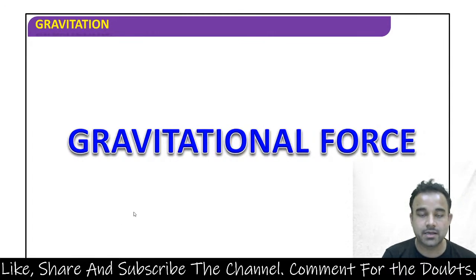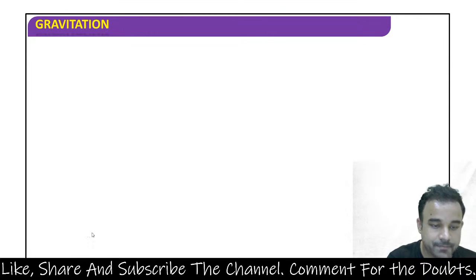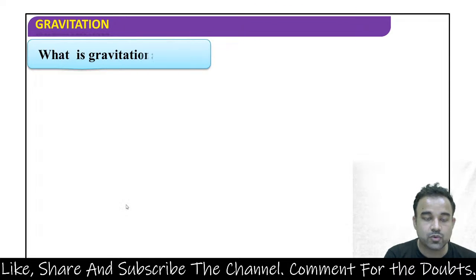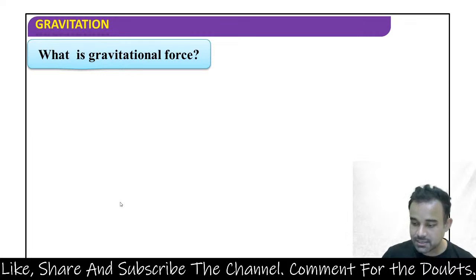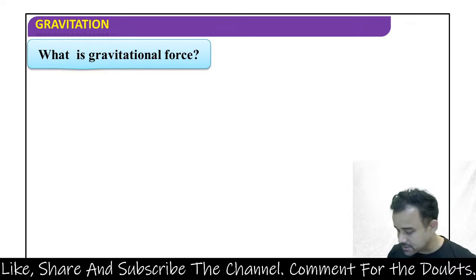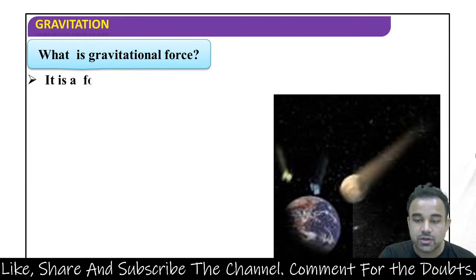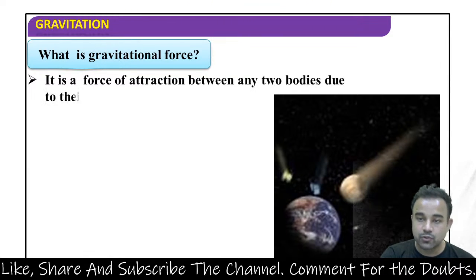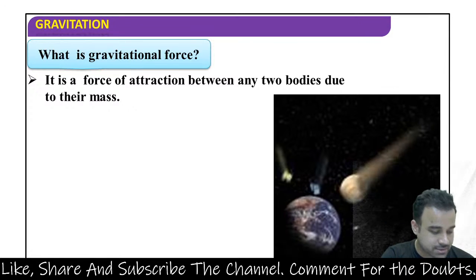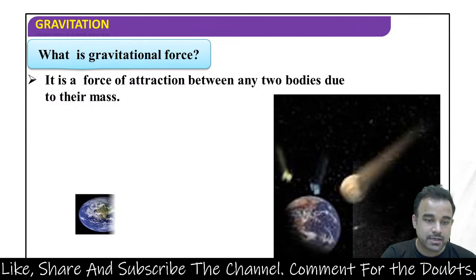Gravitational force is what we are going to see today. What is a gravitational force? सबसे पहले तो, gravitational force is something that any object having mass applies on another body having mass. So Earth is able to attract Moon or any other planet because of its gravitational force. It is a force of attraction between any two bodies due to their mass.